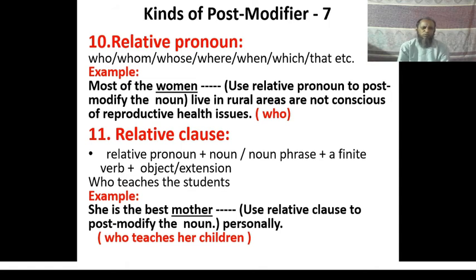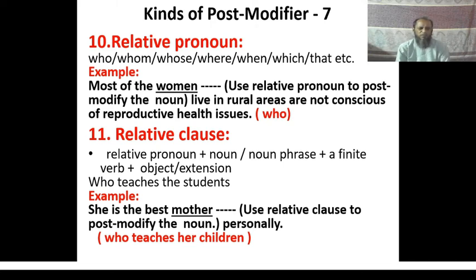Look at the example. Who teaches the students? Here, no noun or pronoun, that is no subject, has been used again to make a relative clause because the relative pronoun here is who. And you know, after who, no noun or pronoun as subject is used.